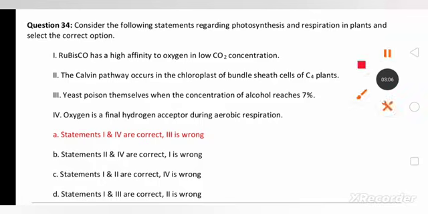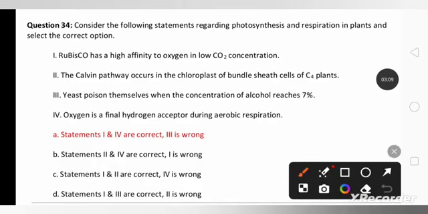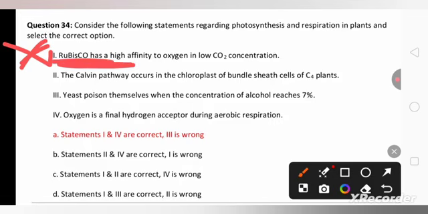Consider the following statements regarding photosynthesis and respiration in plants and select the correct option. So here, Rubisco has high affinity to oxygen in low carbon dioxide concentration is the right statement. This is a wrong statement. The Calvin pathway occurs in chloroplasts of the bundle sheath cells in C4 plants is the right one.